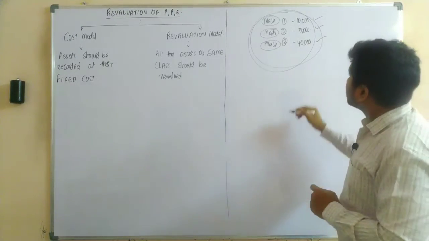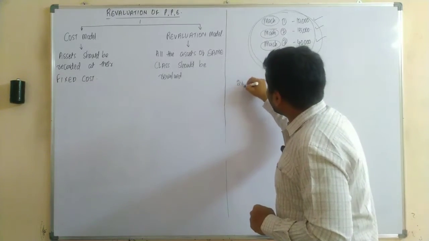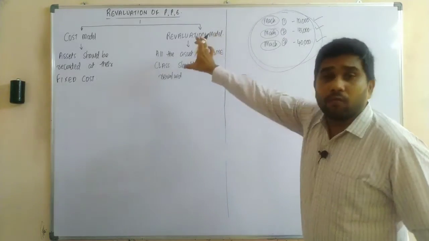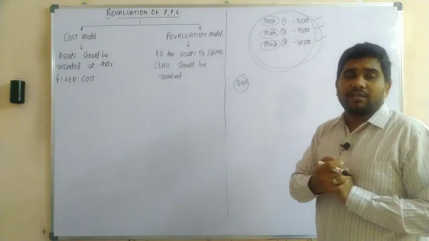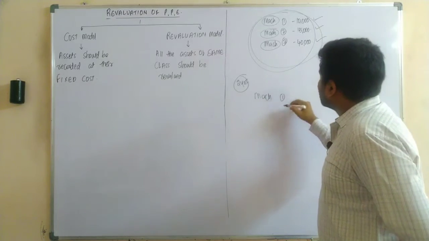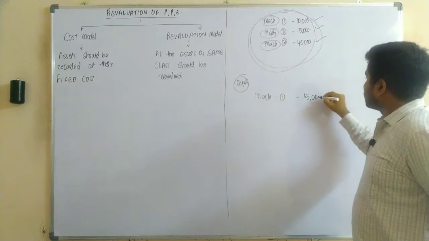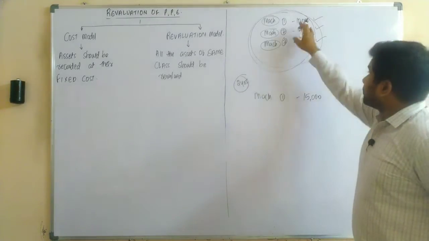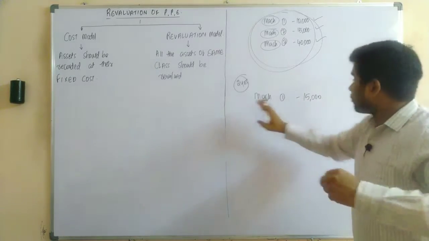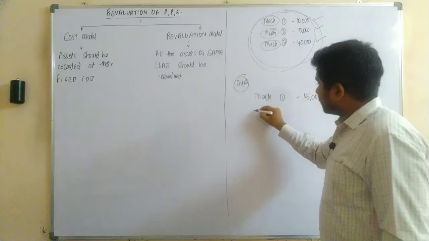Let us assume after 2 years, the company wants to revalue the asset. Let us assume the first machinery, upon revaluation after 2 years, was valued by an independent valuer at 15,000 rupees.